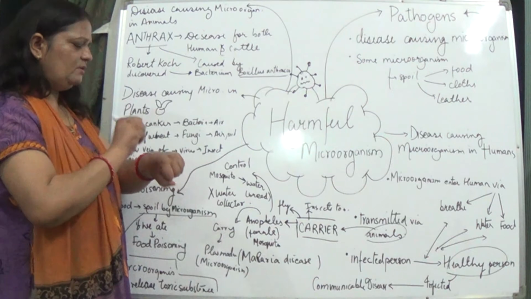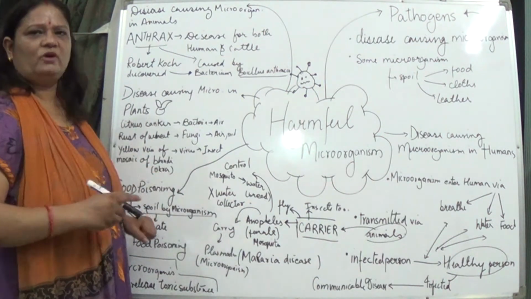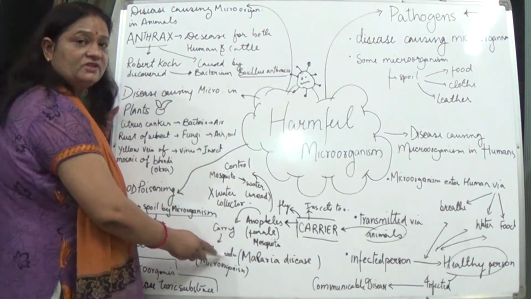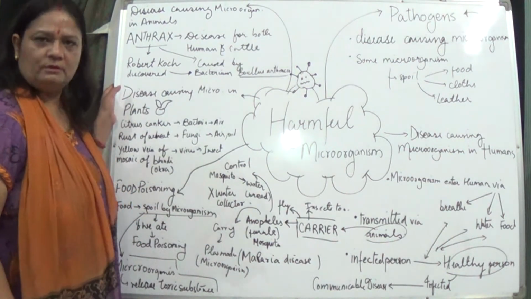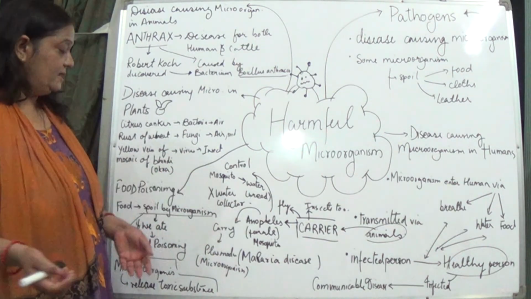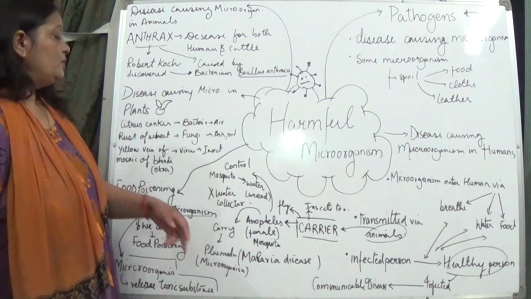When this Anopheles female mosquito bites your skin, what happens? This microorganism, the plasmodium, which is a protozoan, enters your body, and then it causes the disease that you all know, malaria.